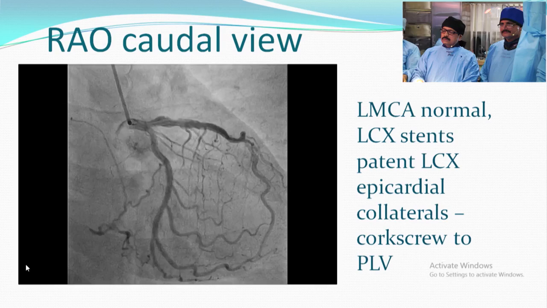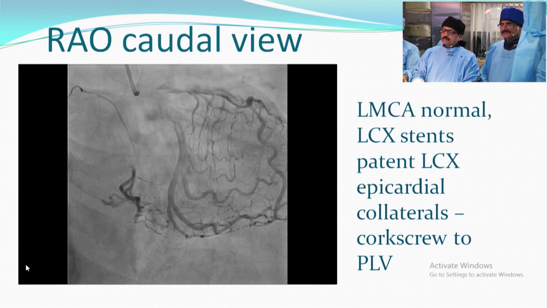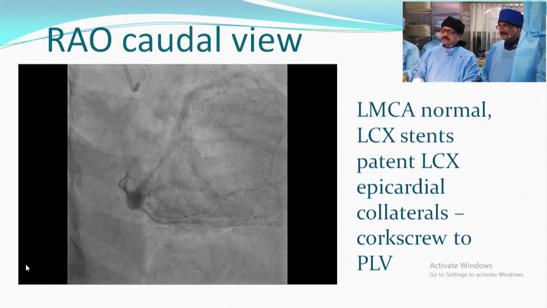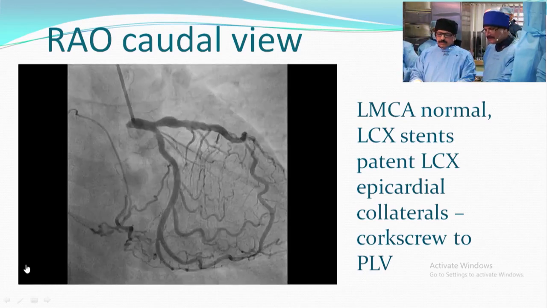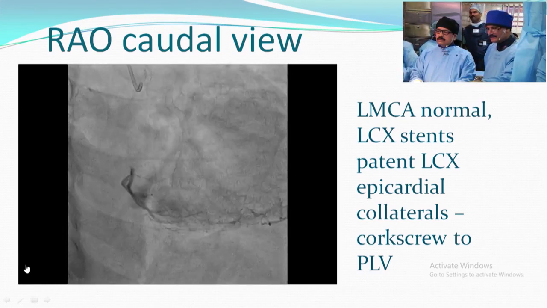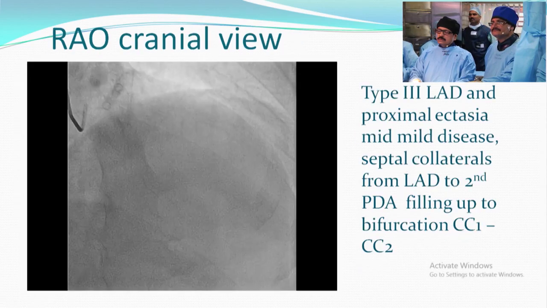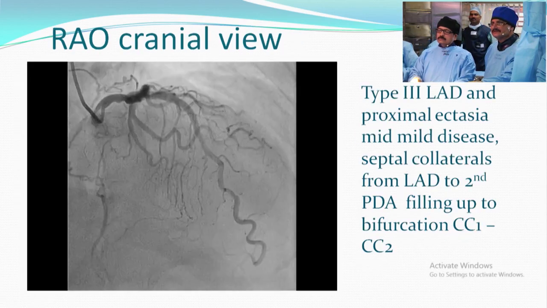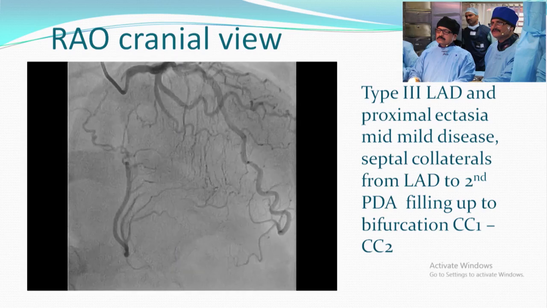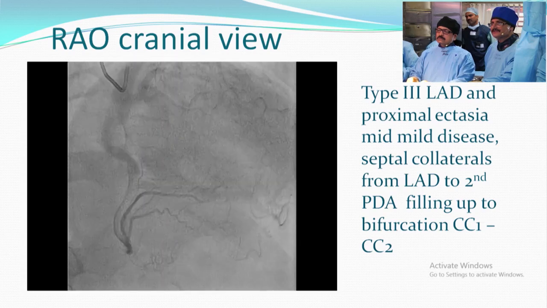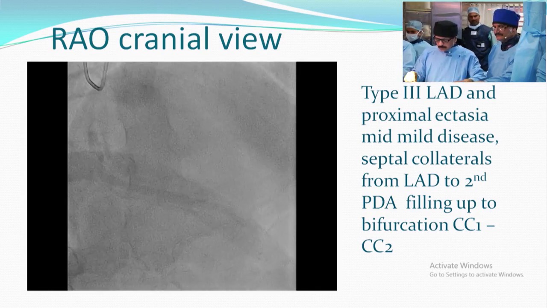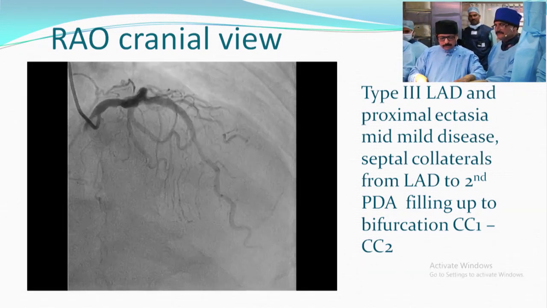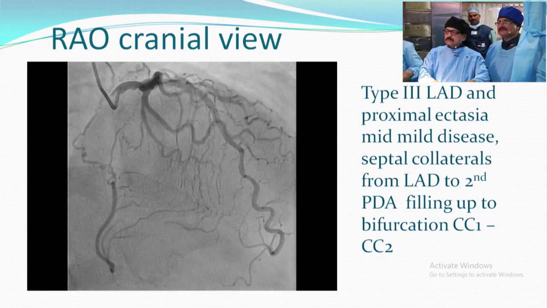RAO caudal view shows LMCA normal, LCX stent patent, and LCX shows epicardial collaterals. They are collaterals to the PLV branch. RAO cranial view shows type 3 LAD and proximal ectasia, mid mild disease, with septal collaterals from LAD to the second PD, filling up to the bifurcation. Collaterals CC1 and CC2.